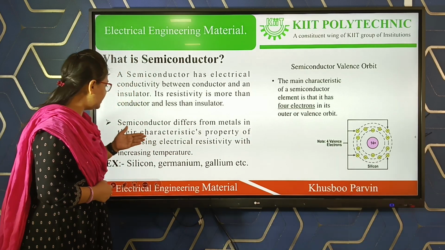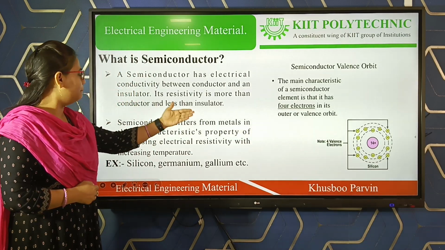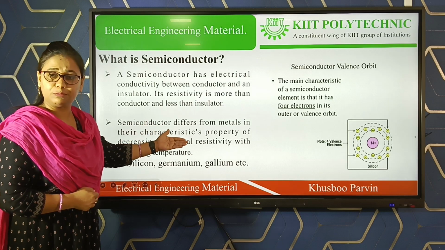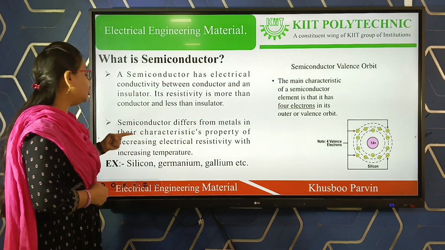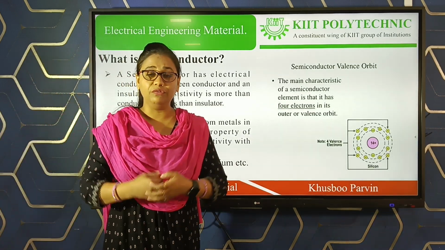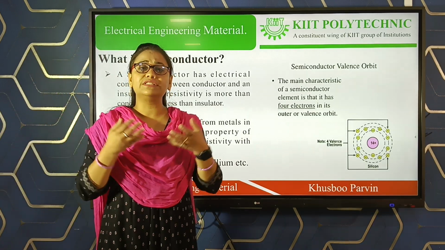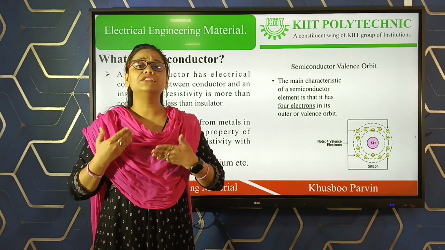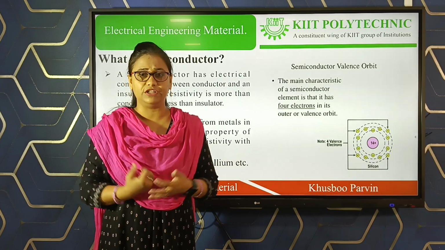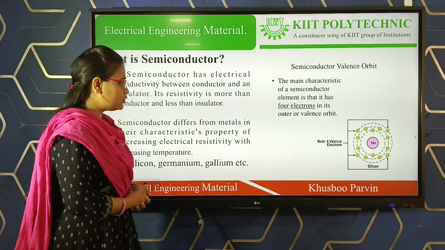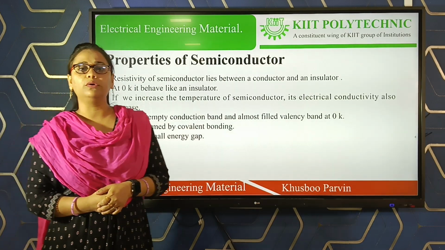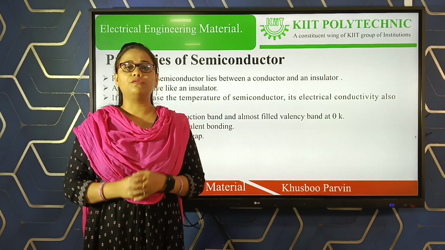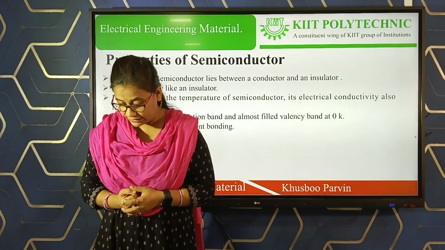Here you can see semiconductors differ from metals in their characteristic property of decreasing electrical resistivity with increasing temperature. We can also say that a semiconductor material is very sensitive to temperature. In the next slide, we are going to discuss the properties of semiconductor material.